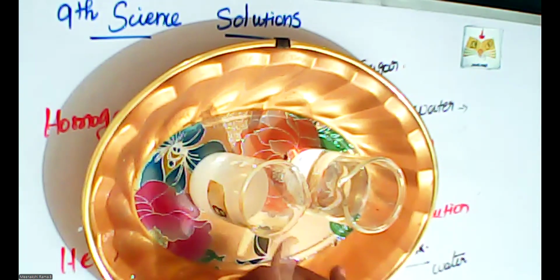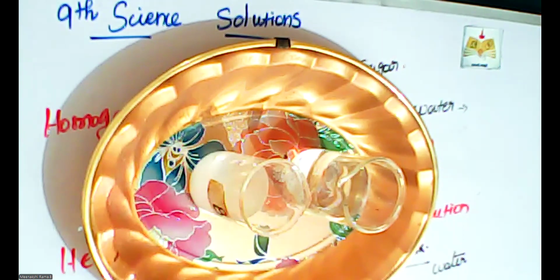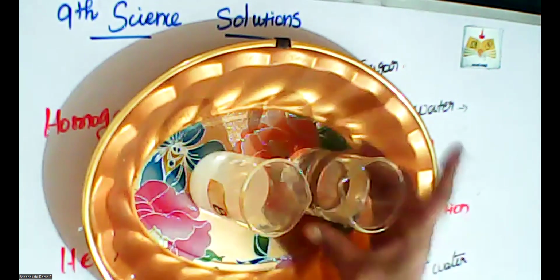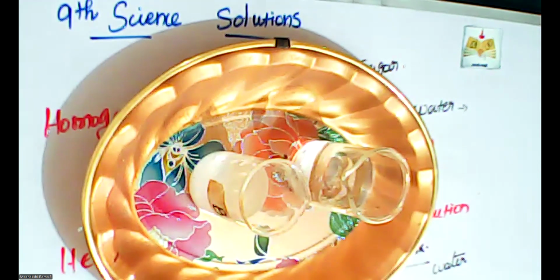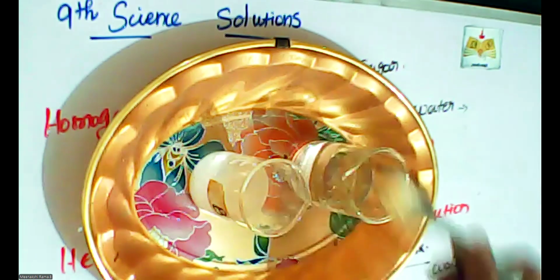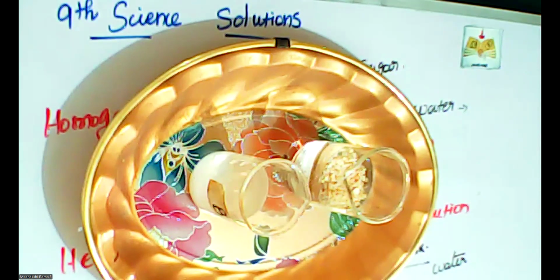So this is called a homogeneous solution. This beaker contains only water. Now I am going to add some material like husk. Husk material is not dissolved in water.